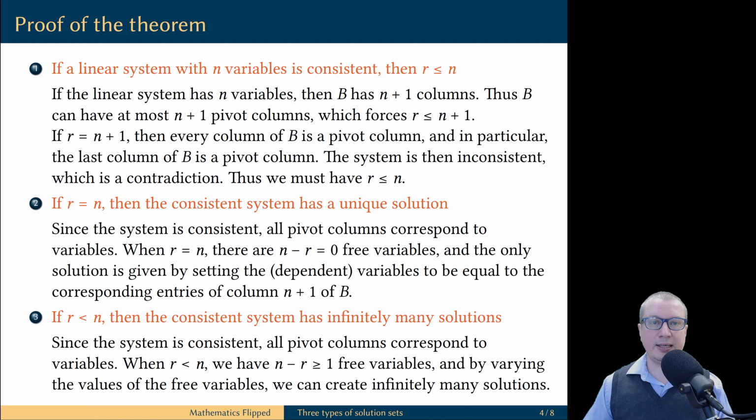Finally, let's prove that if r is less than n, then a consistent linear system has infinitely many solutions. Once again, because the system is consistent, the last column cannot be a pivot column, and therefore all pivot columns correspond to variables. We have r pivot columns and n variables. When r is strictly less than n, we have at least one free variable. And because we have at least one free variable, we automatically have infinitely many solutions, because free variables can assume any values, and there are infinitely many possible values for them to assume.